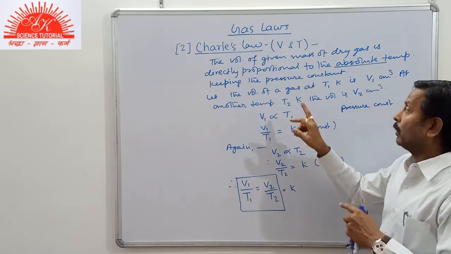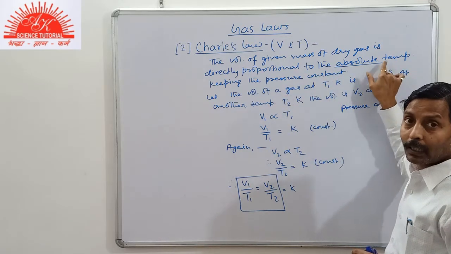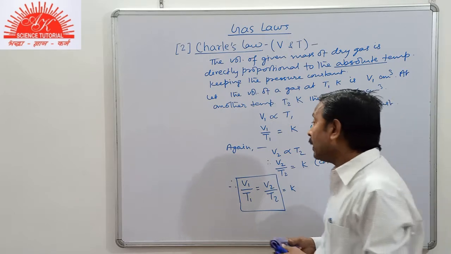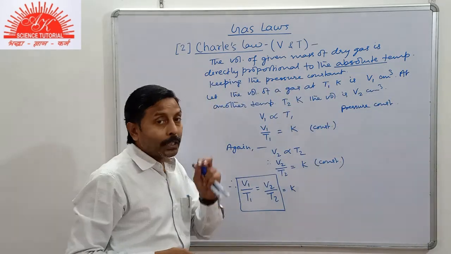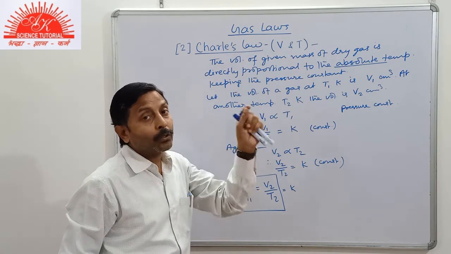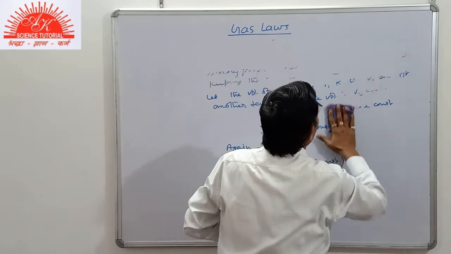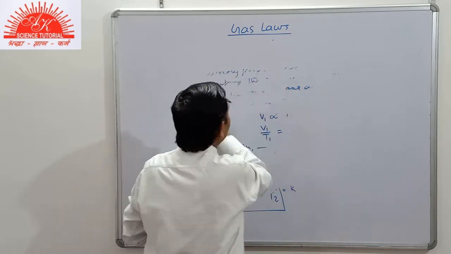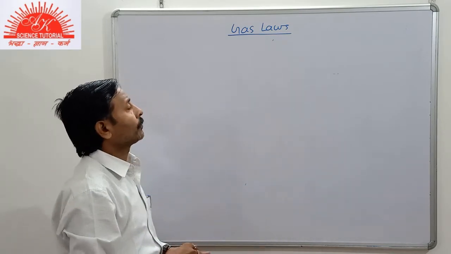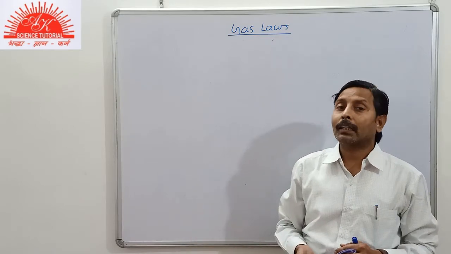Again you should remember here that in the definition you will not write only temperature, but it must be absolute temperature. And for every gaseous calculation you must convert temperature on the Celsius scale into the Kelvin scale, because of the significance and importance of the absolute temperature or Kelvin scale. Now, Charles' law can also be defined in another way.